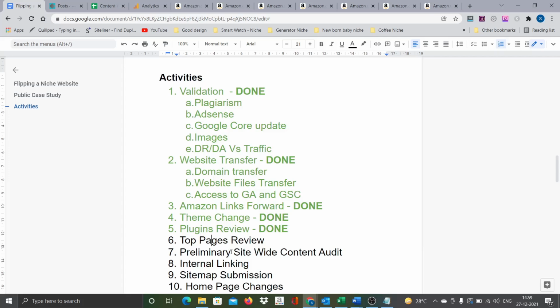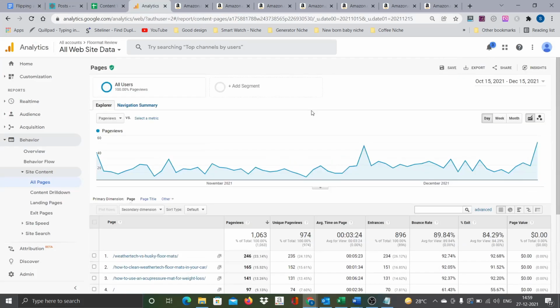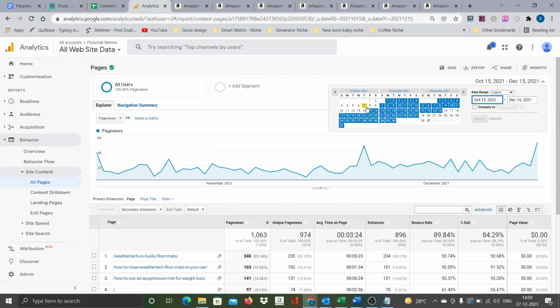So I will pick the top 10 pages. Let me go into the analytics. Here are the dates I picked: from October 15th to December 15th, because from December 20th onwards we are working on the site. The seller put it up for sale, then I picked up the site, and all these activities are happening. So this traffic may not be 100% organic from the 20th onwards. Maybe some of you also would have clicked the link to see the site and all that. So I picked the 60 days prior to December 15th.